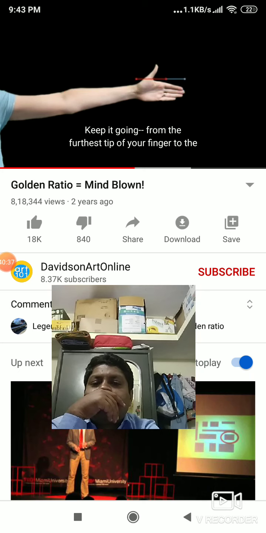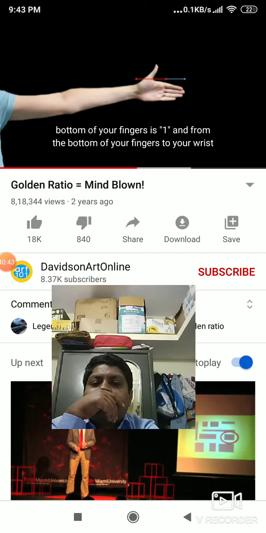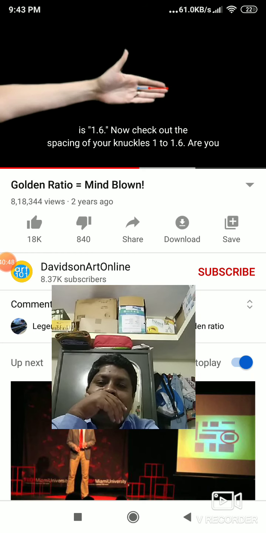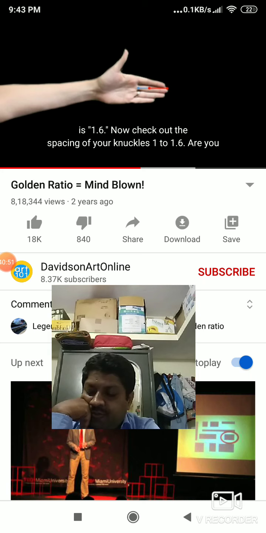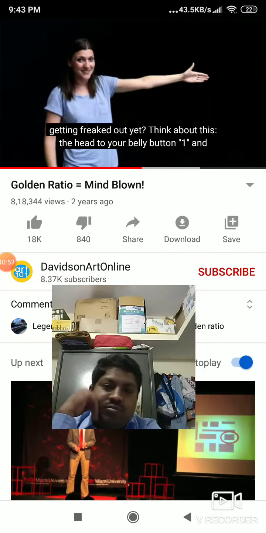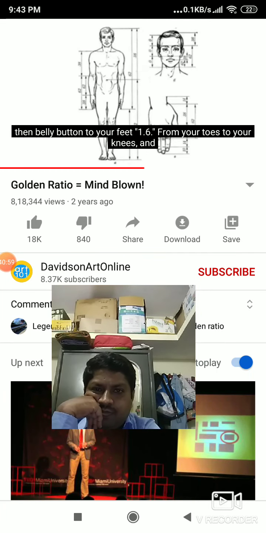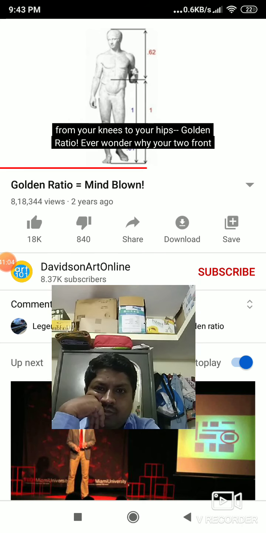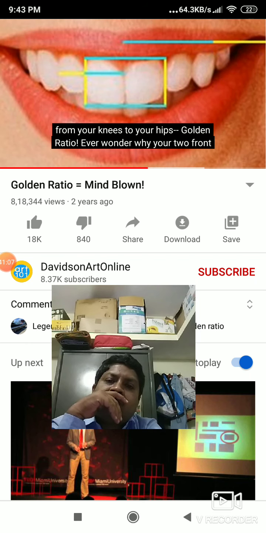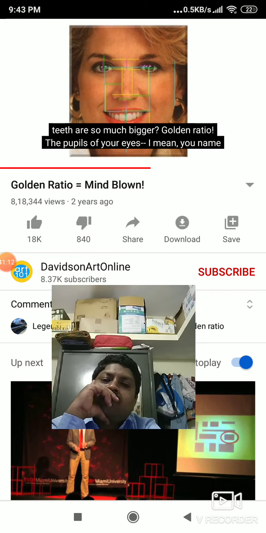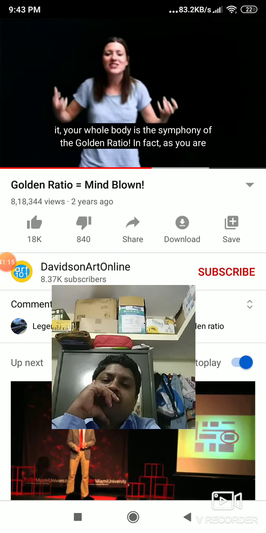From the furthest tip of your finger to the bottom of your fingers is 1, and from the bottom of your fingers to your wrist is 1.6. Now check out the spacing of your knuckles. 1 to 1.6. Are you getting freaked out yet? Think about this. The head to your belly button, 1, and then belly button to your feet, 1.6. From your toes to your knees, and from your knees to your hips, golden ratio. Ever wonder why your 2 front teeth are so much bigger? Golden ratio. The pupils of your eyes, I mean, you name it, your whole body is a symphony of the golden ratio.